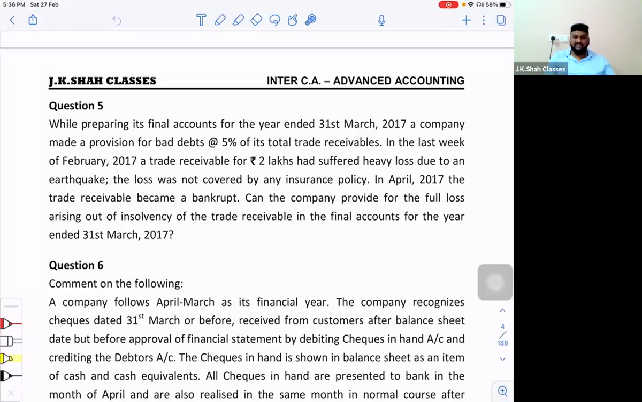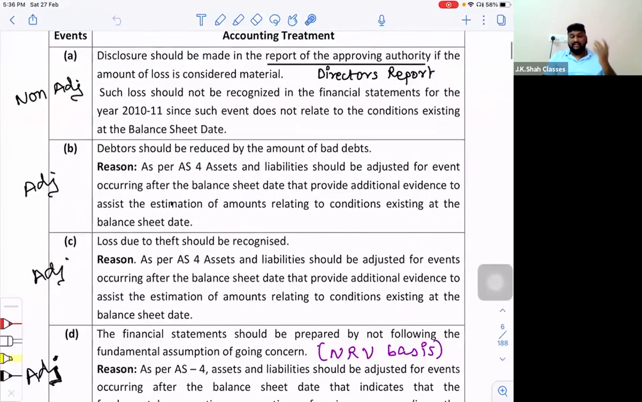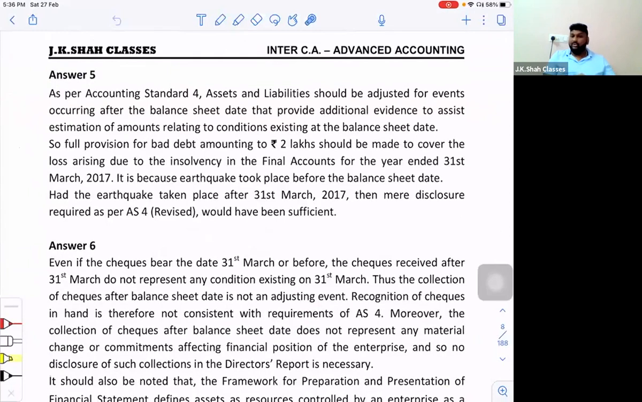The solution will be very similar to the earlier questions that we have solved. The first paragraph will be the definition of the adjusting event. Solution to answer number 5. As per AS4, assets and liabilities should be adjusted for events occurring after the balance sheet date that provide additional evidence to assess the estimation of amounts relating to the condition existing at the balance sheet date. So the first paragraph is just the definition of the adjusting event.